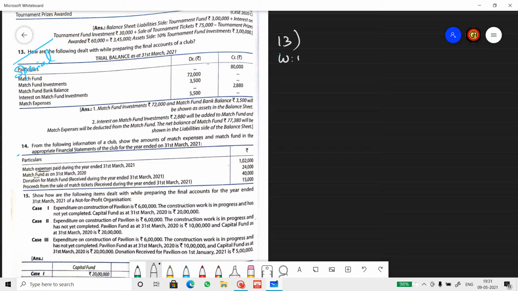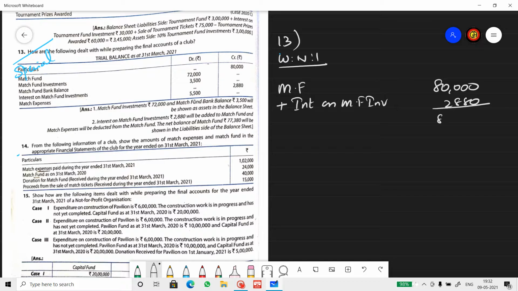Question number 13. Working note number 1. Match fund opening balance 80,000. Add interest on match fund investment, which is 2,880.